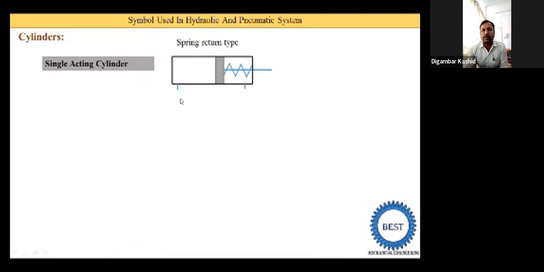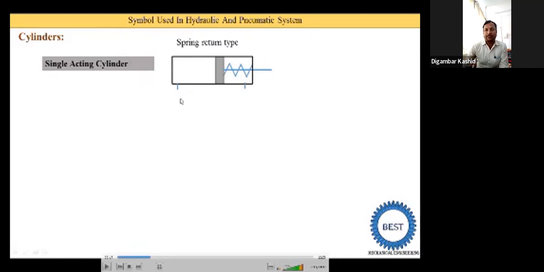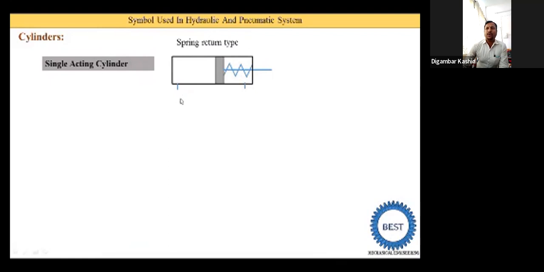Please do remember one thing about the symbols and the types of control valves: the direction control valve, pressure control valve, and flow control valve. All the types of valves are common for both hydraulic and pneumatic systems, and the symbols are also common to both.